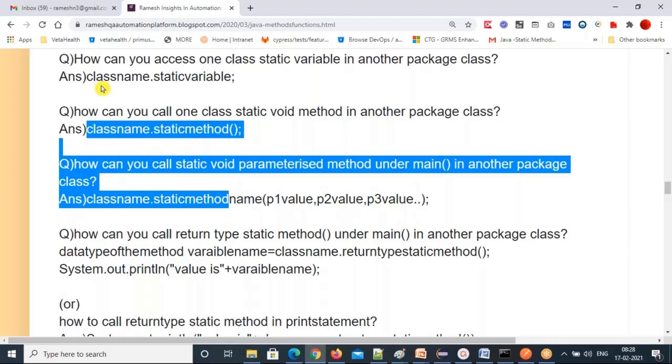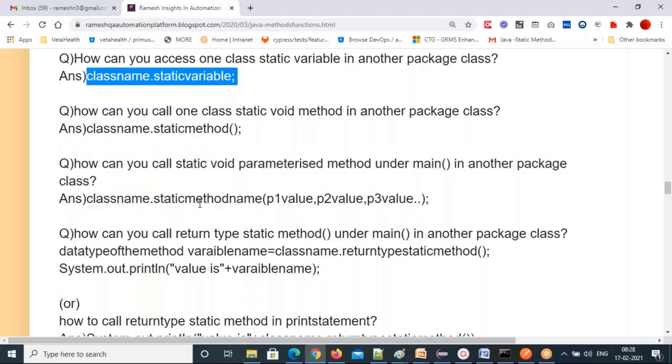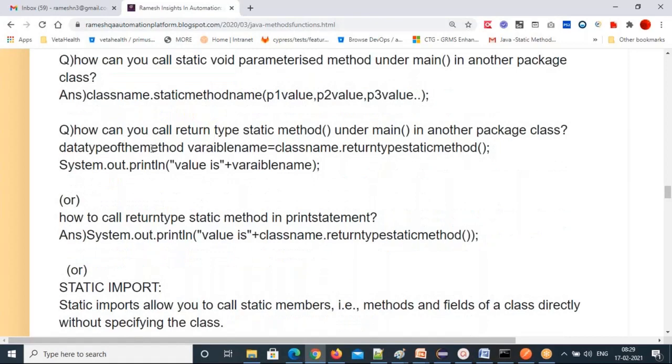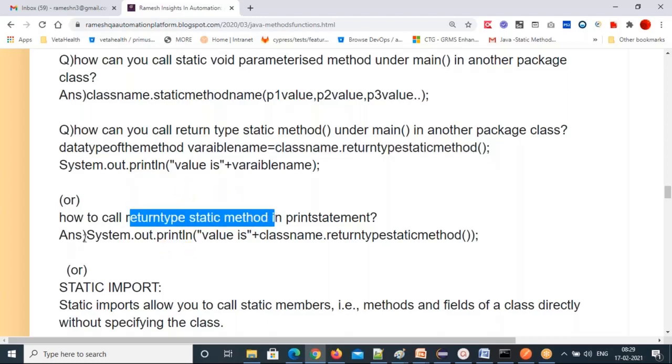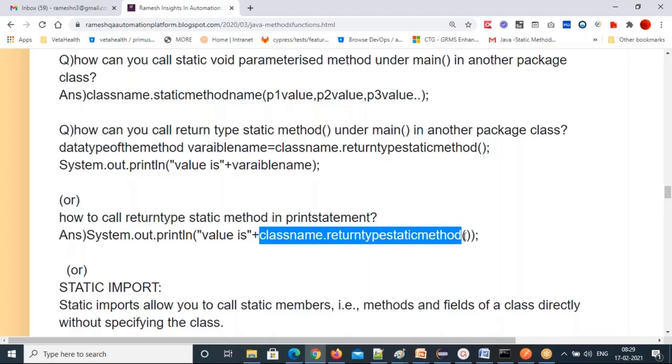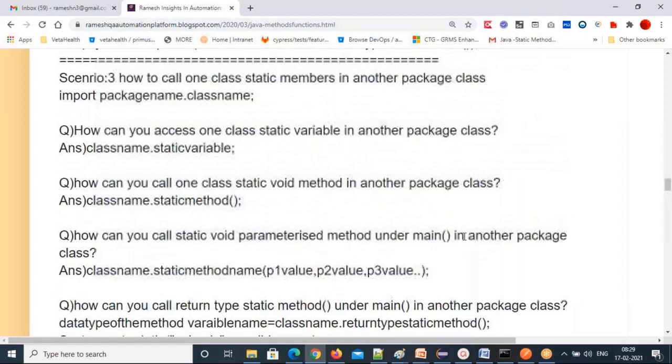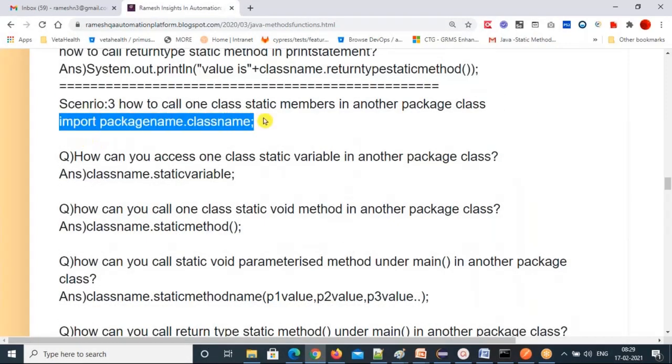Okay, void methods we called, and variables also we called in another package class. Now how can you call return type static methods? Same procedure. Data type of the method, variable name, if you want to store in a variable, and class name dot return type static method name. If you want to call the return type static method in the print statement, you can call System dot out dot println, and the value is class name dot return type static method. So this is how to call. The only extra from the second scenario to this scenario is the import. Only import is extra. Remaining all is the same, right?